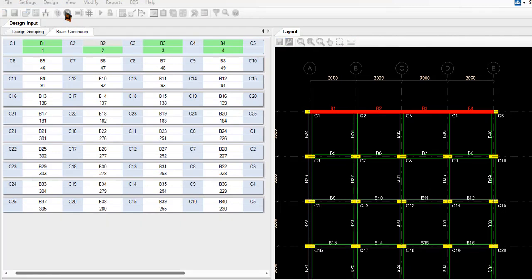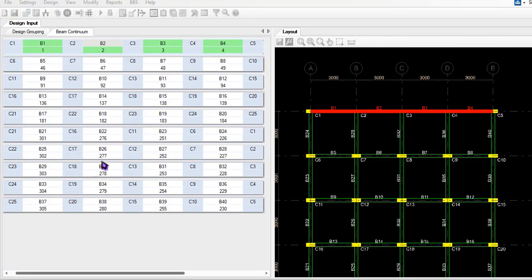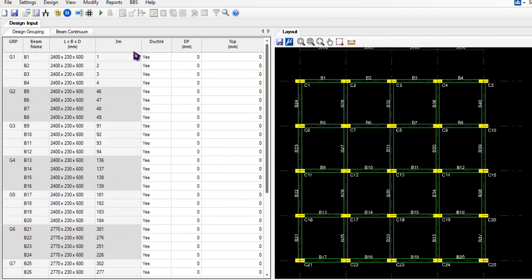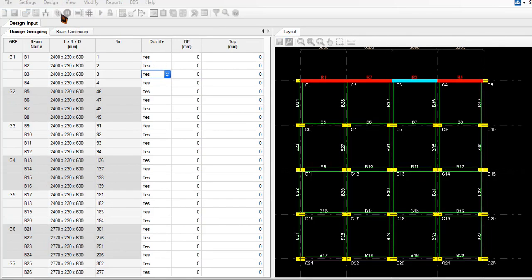Afterwards, I can get into auto design. Yep, we'll be having a sort of design here. Before designing, I'll be using the ductile design, as I'm preferring ductile design here, and I'll be using auto design right now.